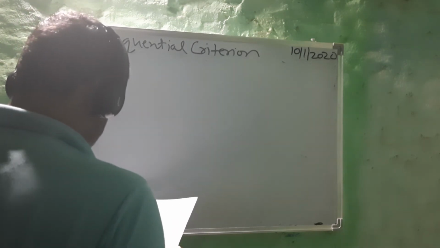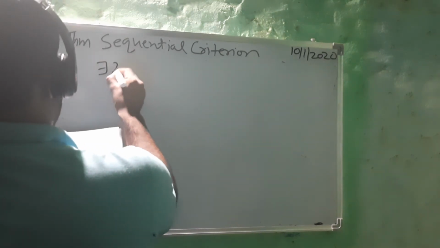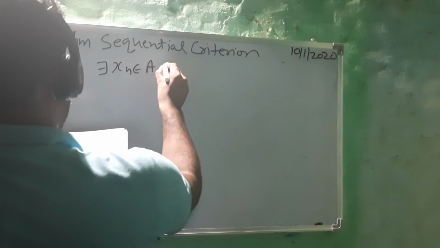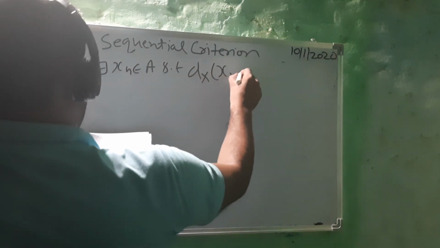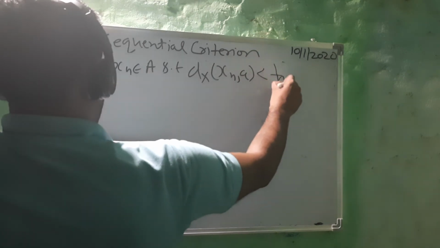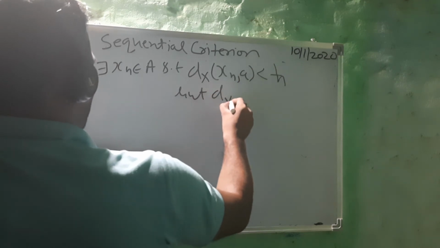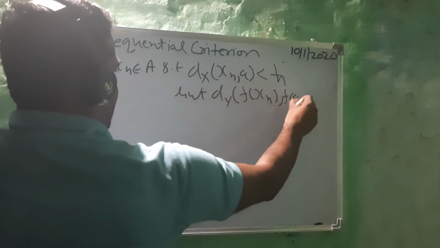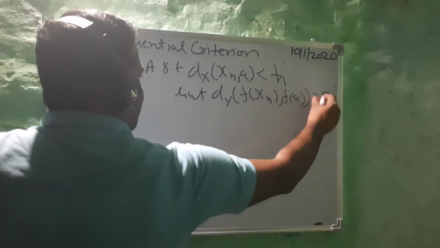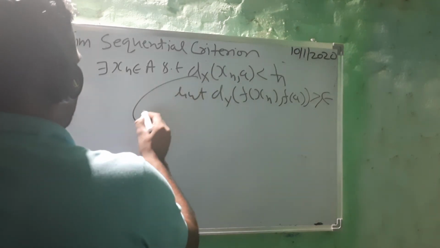So I'm writing this last line here. There exists xn belonging to A such that the distance of xn and a is less than 1 upon n, but the distance of f(xn) and f(a) is greater than or equal to epsilon. And this implies what?